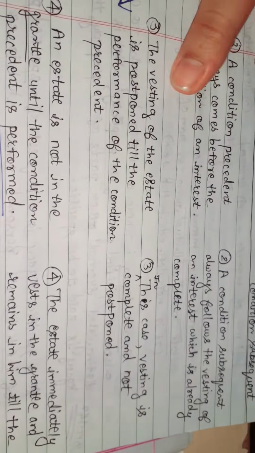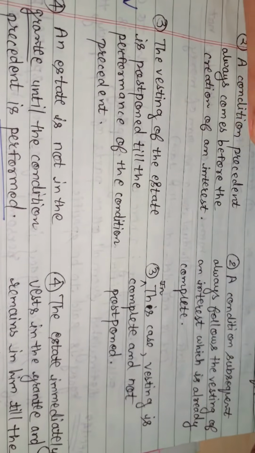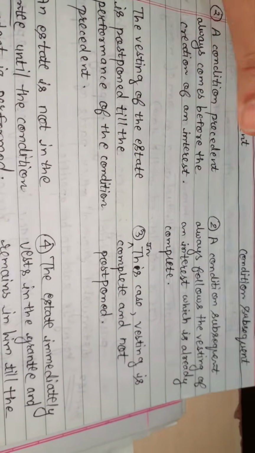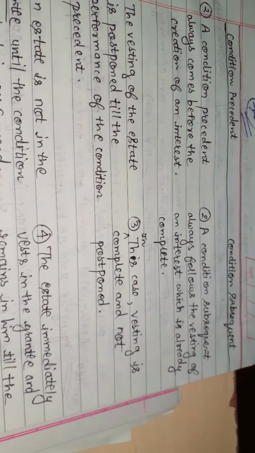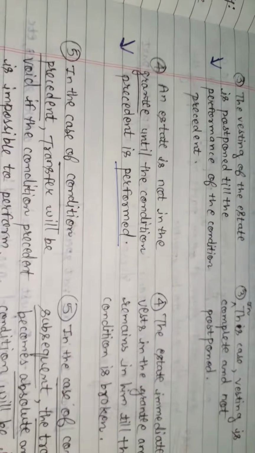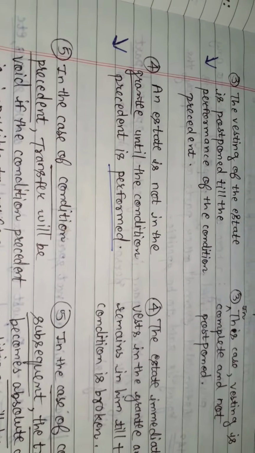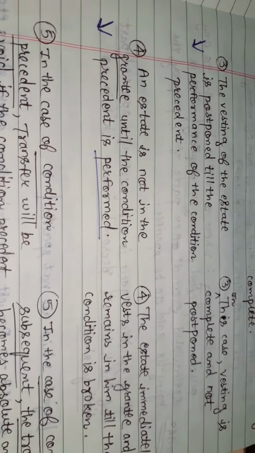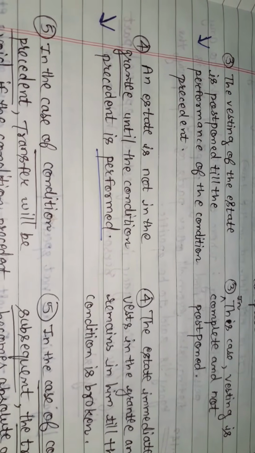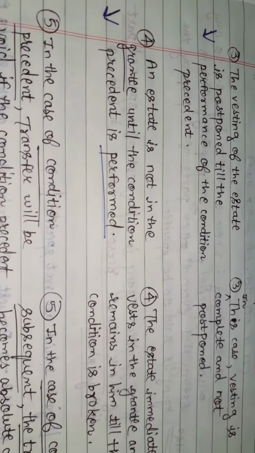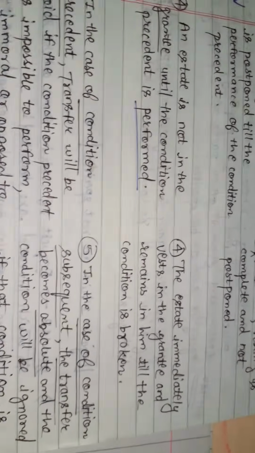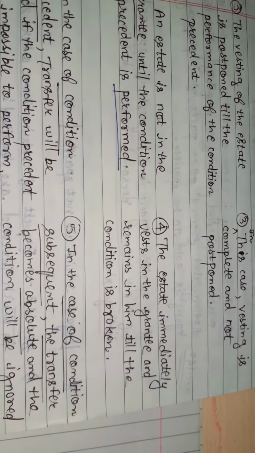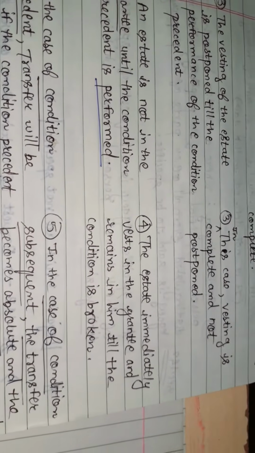In this, the vesting of the estate is postponed till the performance of the condition precedent. But in the condition subsequent, vesting is complete and not postponed. An estate is not in the grantee until the condition precedent is performed. Means when will the legatee or the grantee get the estate? When the condition precedent is performed. But in the condition subsequent, the estate immediately vests in the grantee and remains in him till the condition is broken.